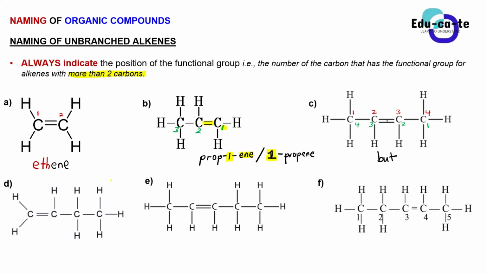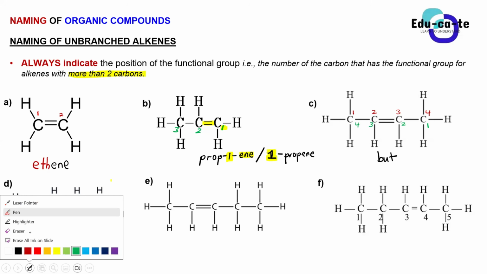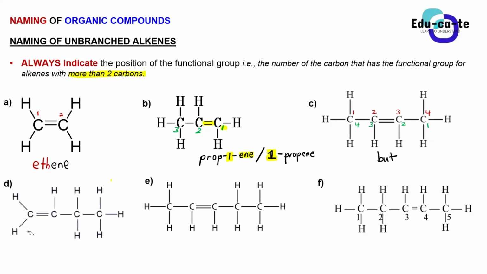Yes, Orifa, what's your question? I'm just talking about the straight ones, the unbranched ones. Would it not be a general thing that if the carbons are an even number, you can just count from any side because it'll still be the same? Nope. Definitely not.